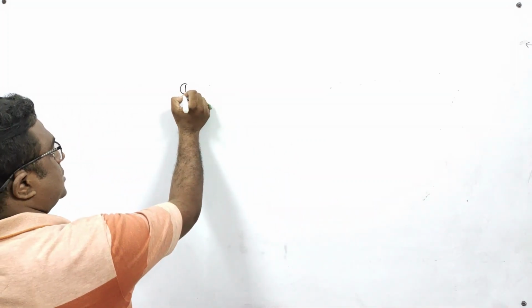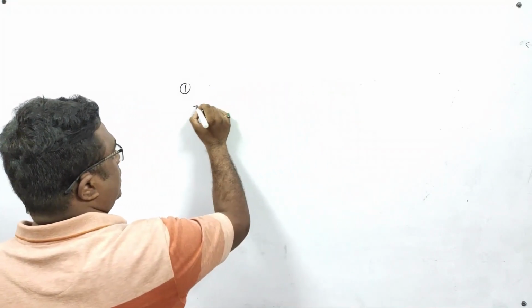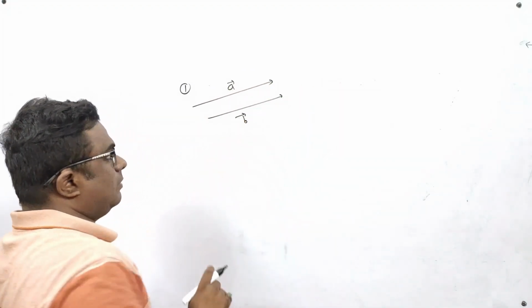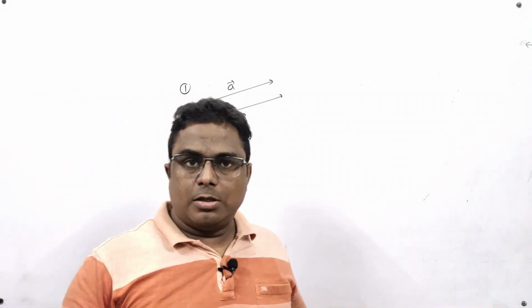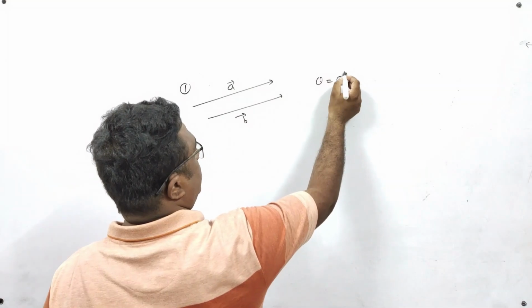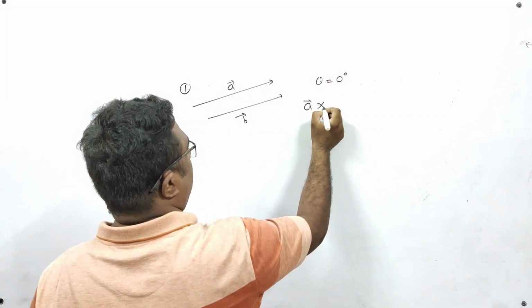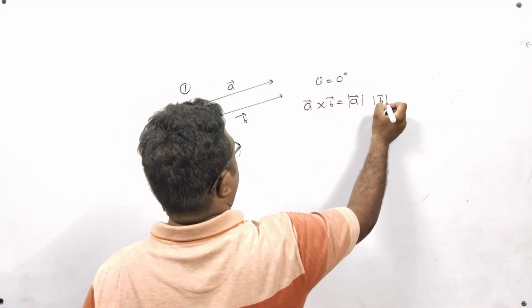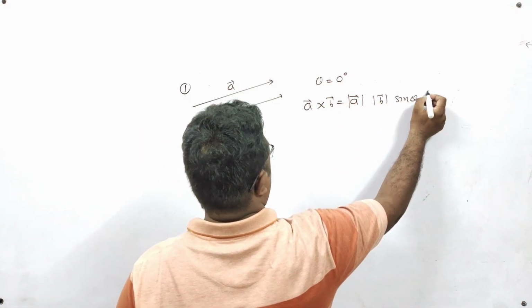Students, we will see some formulas based on the vector product or cross product of two vectors. Formula number one: suppose it is A vector and it is B vector, and if I have two vectors which are parallel, in that case what will happen? Theta will become 0 degree, and we know that the formula of A cross B is equal to magnitude A vector, magnitude B vector, sine theta n cap.